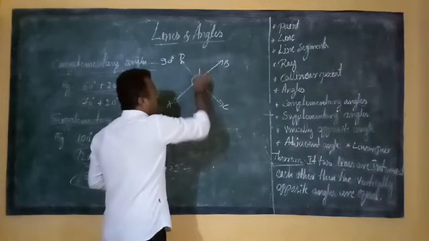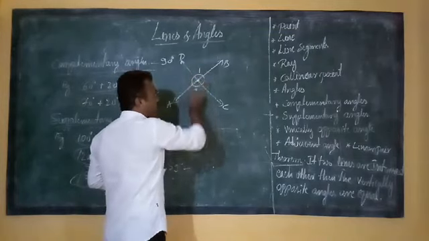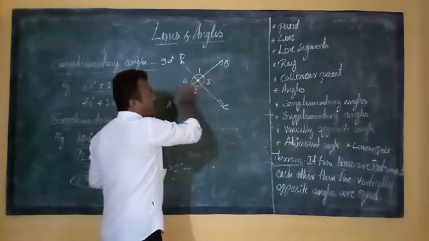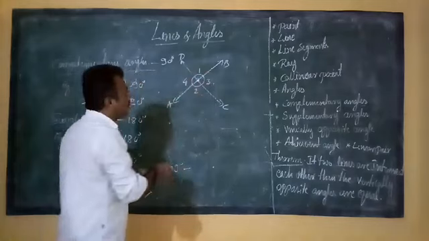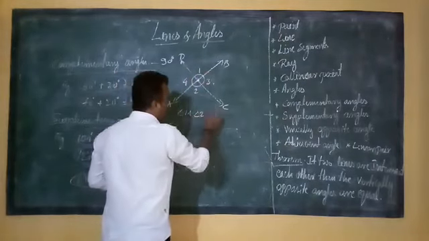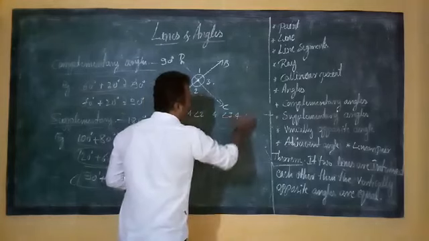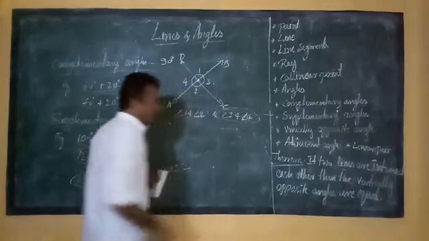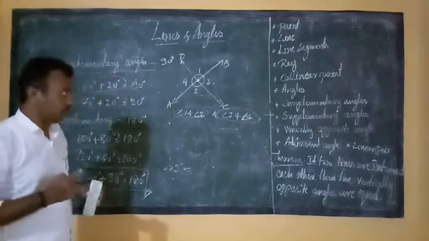See there, angle 1 and angle 2 are opposite. This is the opposite angle. Angle 3 and angle 4 are the opposite angles. Understand? So angle 1 and angle 2, and angle 3 and angle 4, these two pairs are the vertically opposite angles.